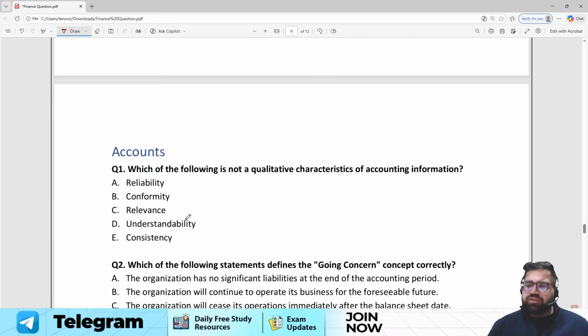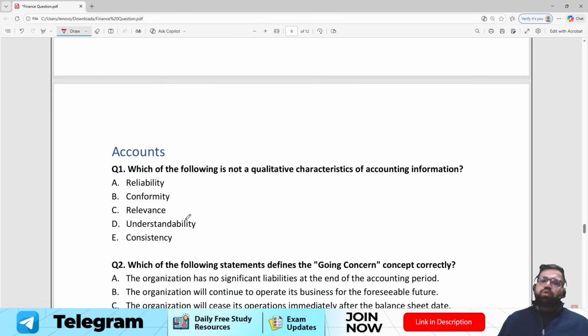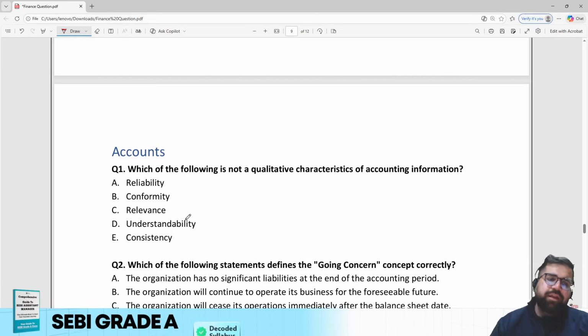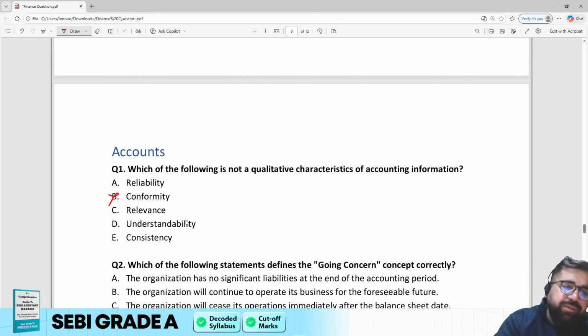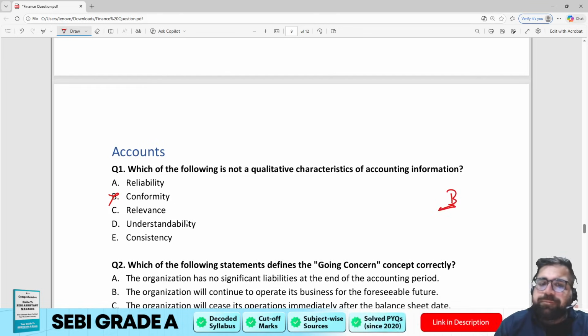Now let's move to the last component of our today's video, which is accounts. Which of the following is not a qualitative character of accounting information? So we have reliability, but we don't have anything like conformity. So the correct answer will be option number B.